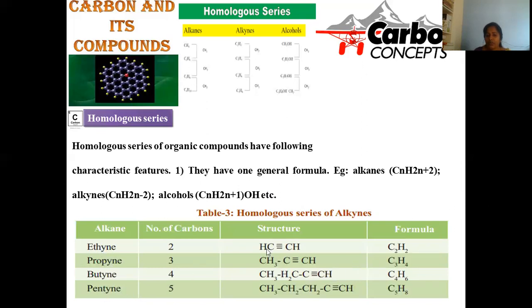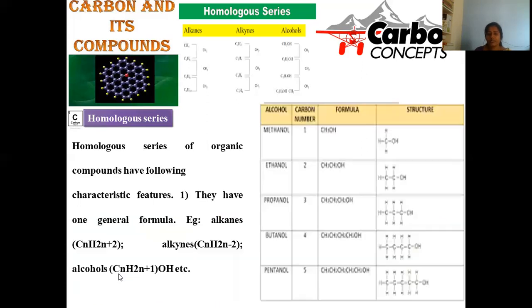Alkynes were taken here. Alkyne has the triple bond. When you go with the 2 carbon alkyne called ethyne, the 3 carbon alkyne called propyne, the difference will be a CH2 unit, so that both are homologous in nature. But their general formula will be CnH2n-2. So in this manner, ethyne, propyne, butyne, pentyne all come under a homologous series.